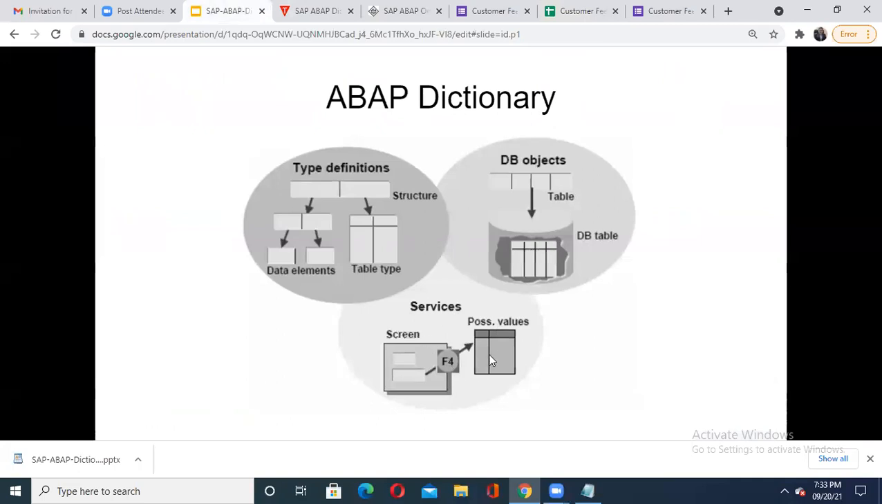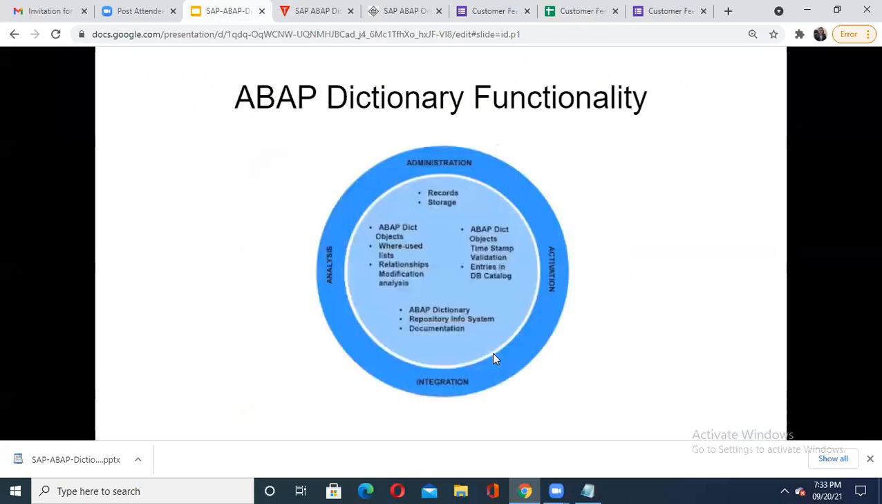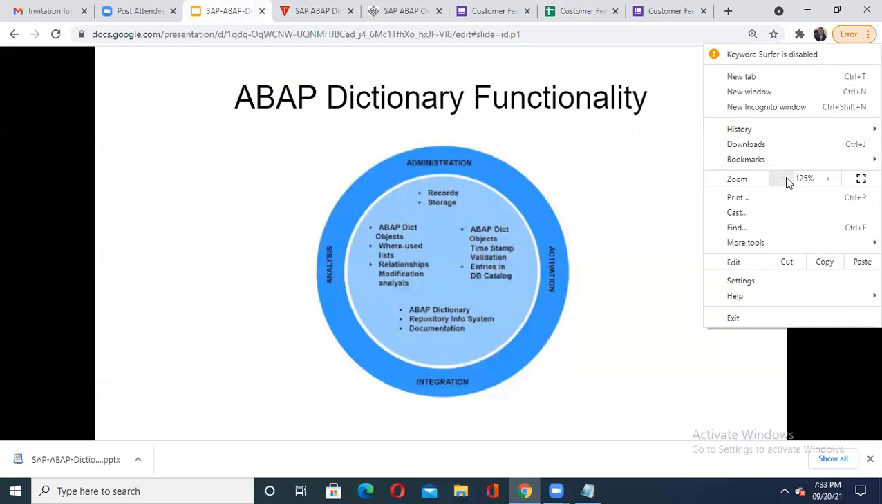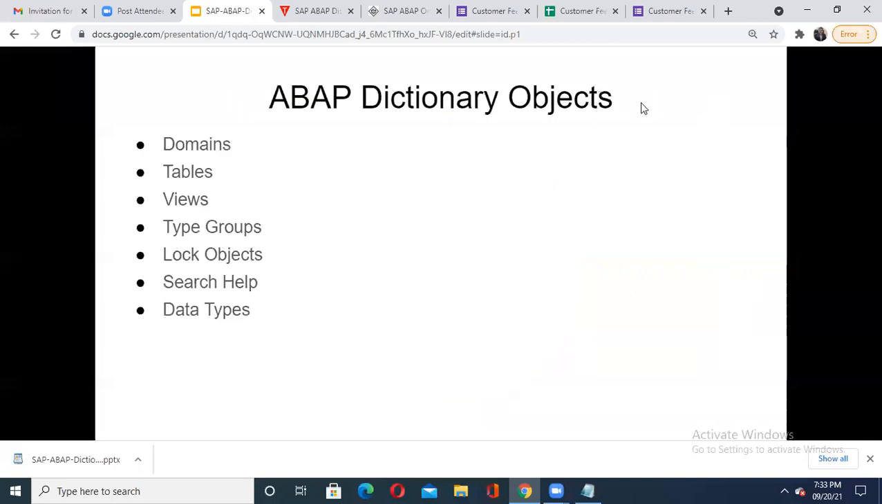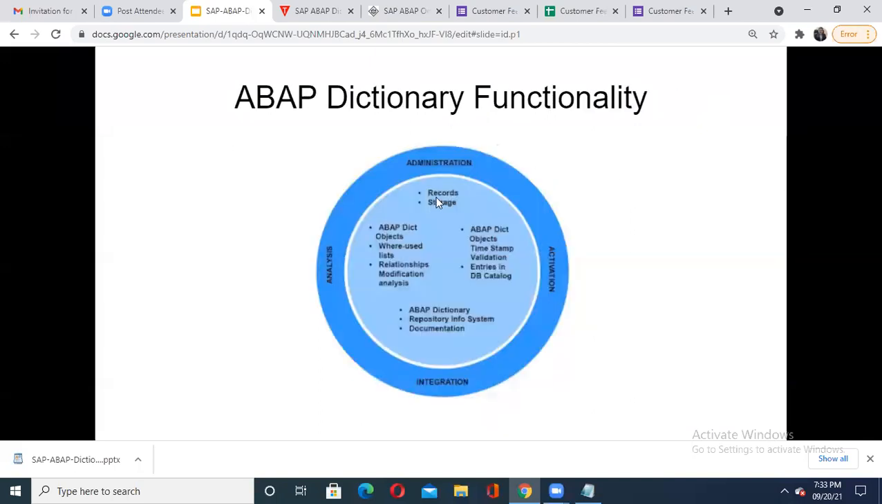This is just the meaning behind these services. We provide front end as well as back end details over there. Then when I'm talking about the ABAP data dictionary functionalities, you may be able to see it goes in many ways. What I'll do, I'll make it full screen so everyone will be able to see the functionalities.